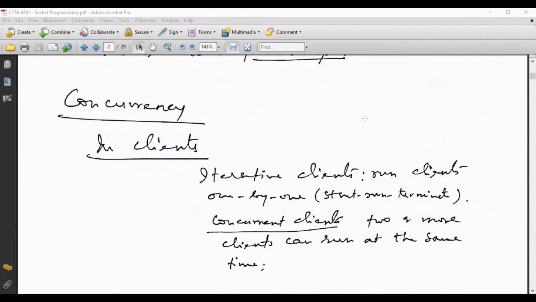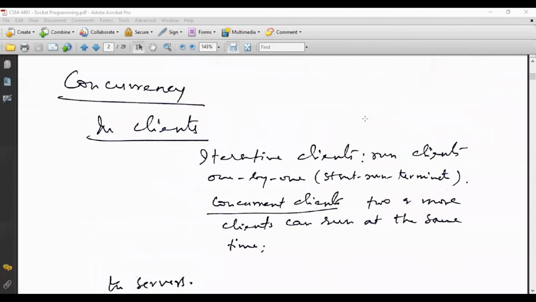Another thing is concurrency. Concurrency means whether these programs will be running simultaneously or one by one.